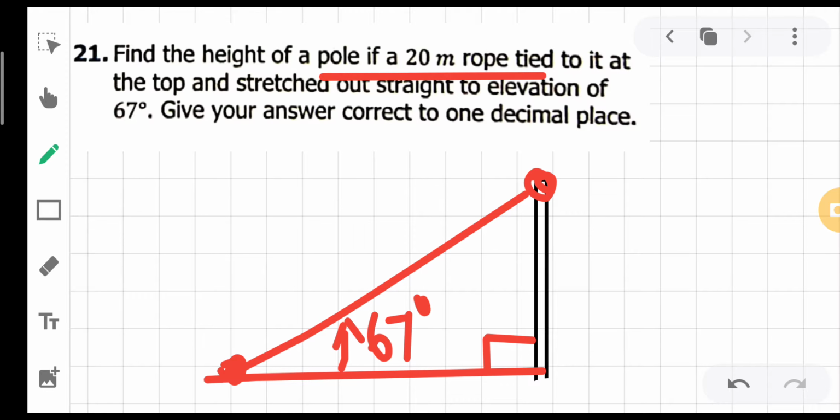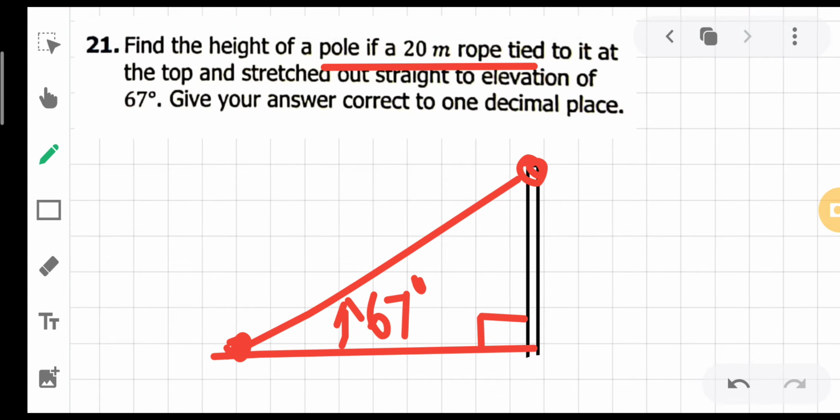तो 67 डिग्री पे आपके पास रोप स्ट्रेच हो रही है उस पोल के टॉप से, and you have been asked to find the height of the pole. So if you are interested to find the height of the pole, let's label this height with a variable x. This is our height of pole, and the length of the rope is 20 meter.